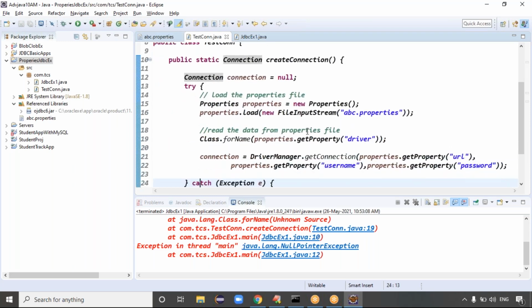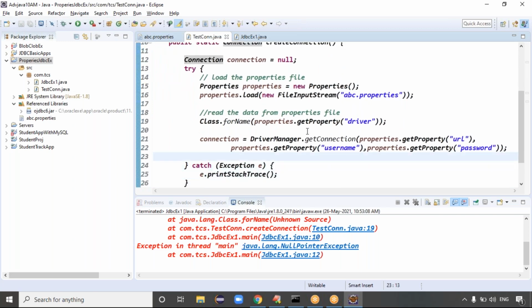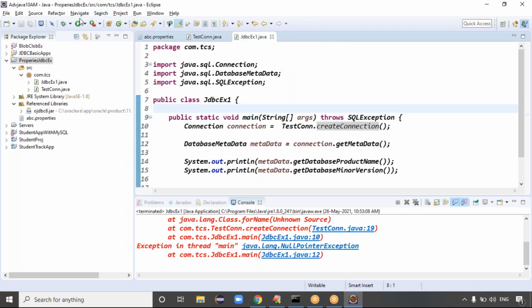Connection driver manager, get connection, getProperty of URL, getProperty of username. Yes, can you please add some SOP statement here, in the connection process? First of all, you will see whether the connection process is executing or not.